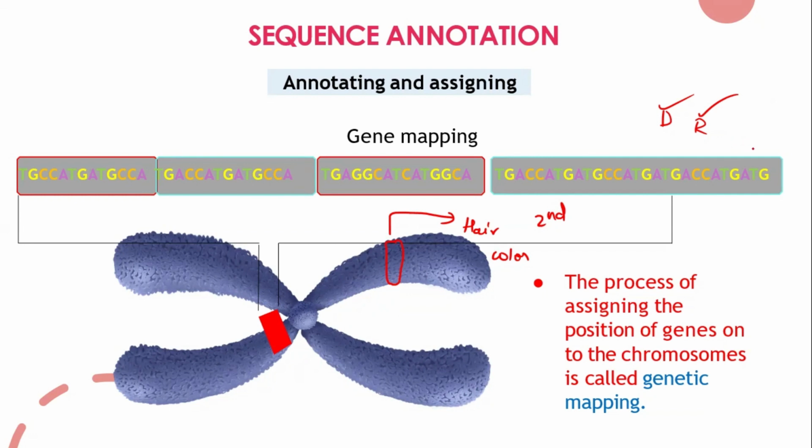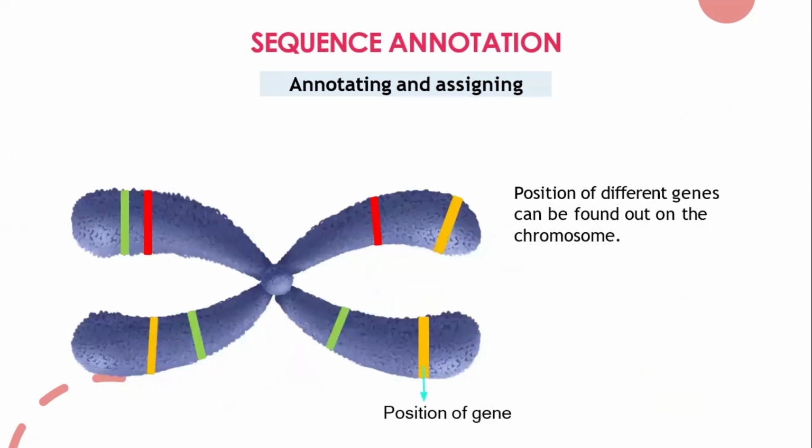It is neither black, it's neither red. I'll be getting the intermediate one. Okay. So that's how gene mapping will be done. You can see here, there are different gene mappings for different genes. So this is one gene, this is one gene, this is one gene. The position of different genes can be found out on the chromosomes.